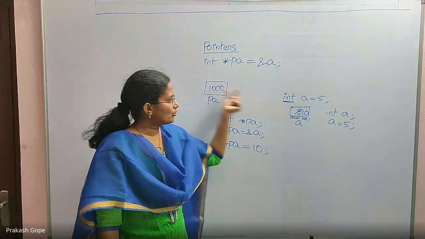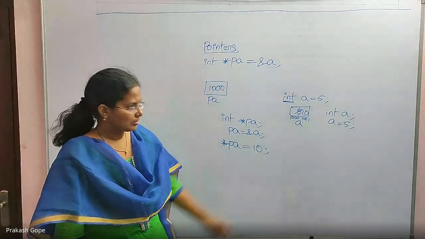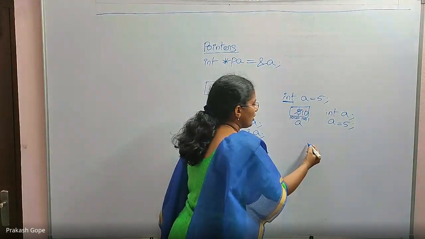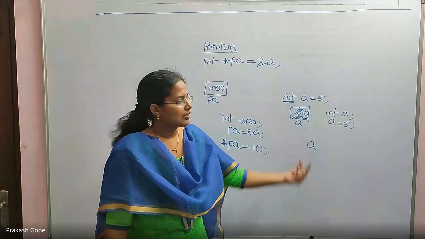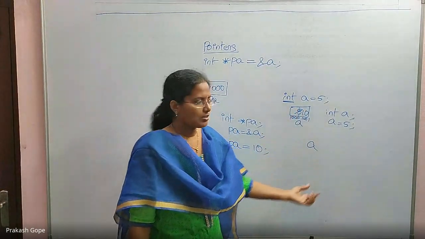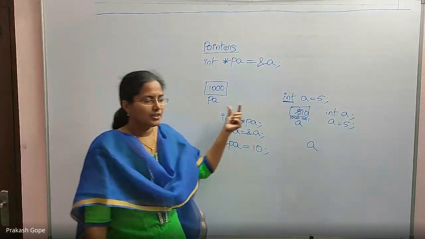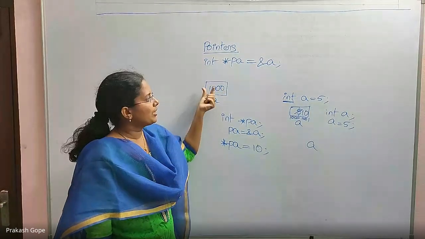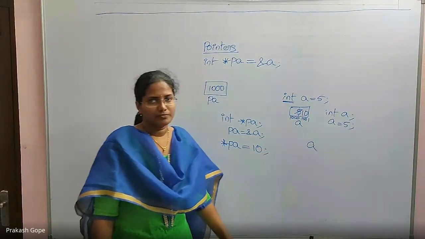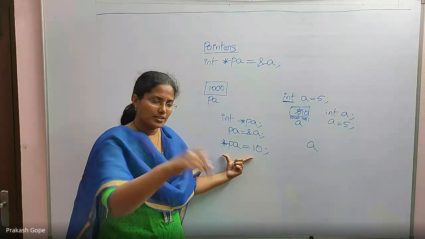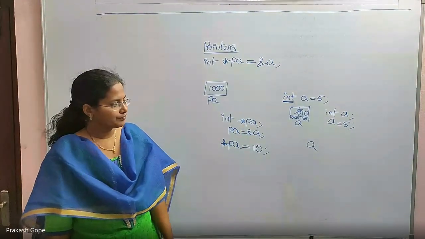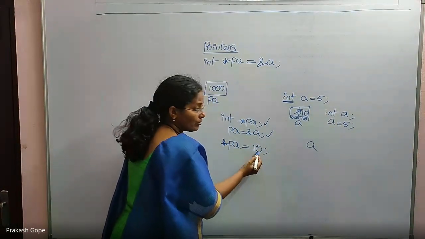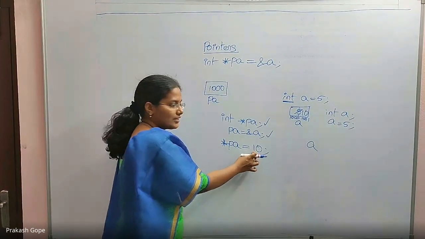Access the value through this pointer. Is it okay? Similar to this, once I declare a variable and initialize it, whenever I want to access it, I call it with its name, and that name is nothing but its content. Similarly, through this pointer, if I want to access, I should say star PA. If I say PA, it will give me 1000. So star PA is the content at 1000, which is 10. I can access it as well as assign a value to it. So this declaration is fine, this initialization is fine, and star PA equal to an integer constant is also fine.